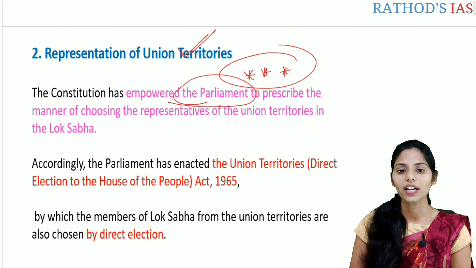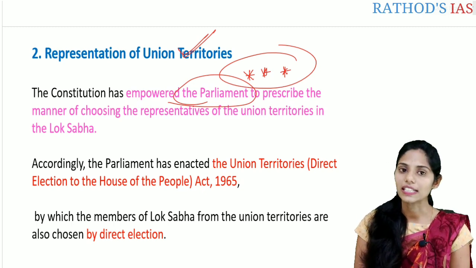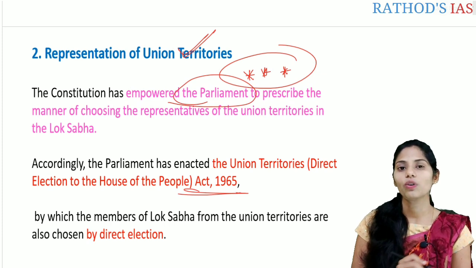And the next one is, accordingly, Parliament has enacted one important law, that is the Union Territories Direct Election to the House of the People Act of 1965. So what is this act?